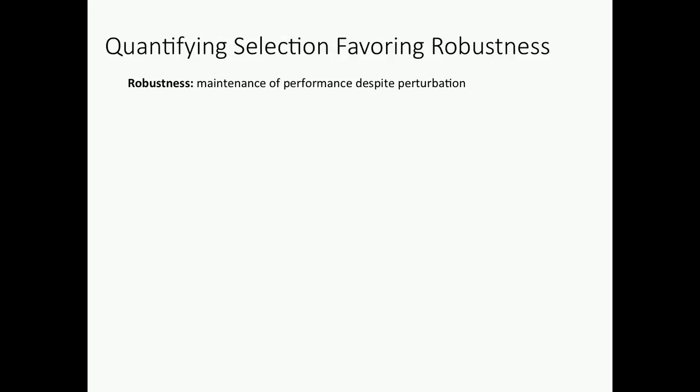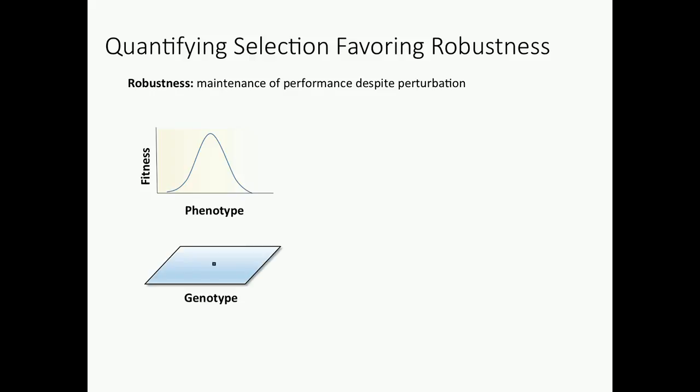Okay, so this fits in with a lot of evolutionary theory that's been done about the evolution of robustness. Robustness is the maintenance of performance despite perturbation. We can sort of conceptualize this with a fitness landscape. So we have some genotype space, and a population undergoes a biased mutational random walk on this space. And what happens is the genotype will map to the phenotype. Now, if there is developmental noise or developmental perturbation, there is a one-to-many mapping of genotype to phenotype. So we have a phenotypic distribution that's generated by a single genotype.